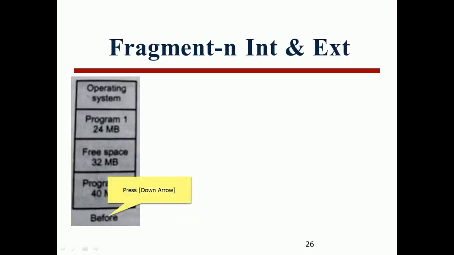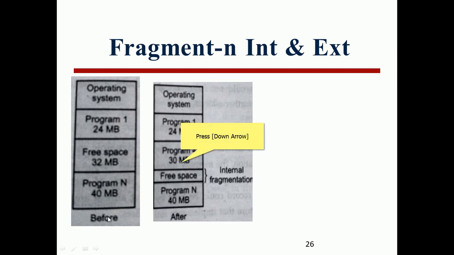For internal and external fragmentation, let me see one more example. Operating system, program 1 of 24 MB, a free space, and program n of 40 MB. After, we can see operating system, program 1 of 24 MB, program 4 of 30 MB. The free space was 32 MB.